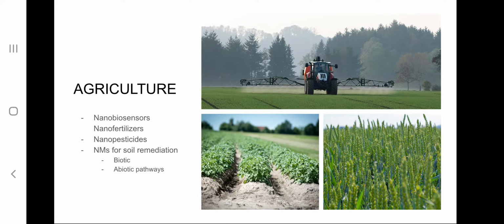These are the various uses of nanoparticles in agriculture. That is, they can be used as nanobiosensors, they can be used as nanofertilizers, they can be used as nanopesticides, and also nanoparticles can be utilized for soil remediation following biotic or abiotic pathway. We will be discussing these in detail.